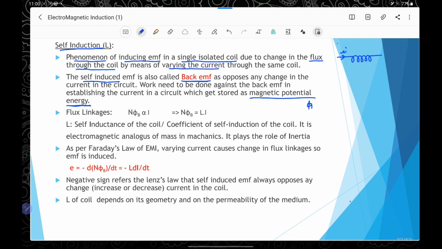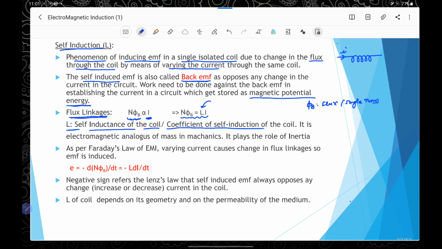If phi b is the flux linked with a single turn and the coil has n number of turns, then total flux will be n phi b. This is also called the flux linkages through the coil, and this flux linkage is proportional to the current in the coil. On equating, n phi b equals Li, and this L is a proportionality constant. It is called the coefficient of self-induction or self-inductance. Therefore L is the coefficient of self-induction of the coil, or we can say it is the self-inductance of the coil,